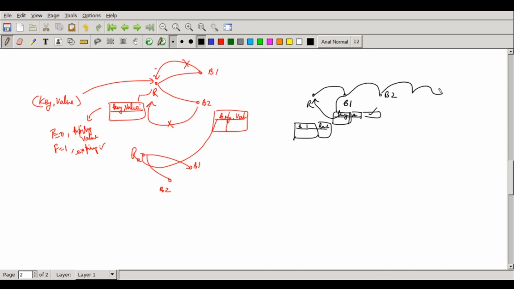So you can create any number of backups. The last node in the chain will have the key value pairs, but its backup entry will be null. So there is no more backup, only these are maintained. Each one of them is supposed to keep monitoring R, and all of them are going to republish if R fails. So the chances that all of these will fail is very low. We can't give a guarantee. We can only say that the probability that the key value pair will be lost can be arbitrarily low. So the lower the value you want for this probability of loss of key value pair.